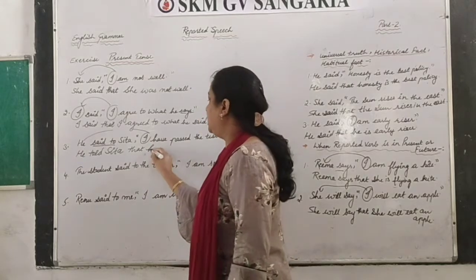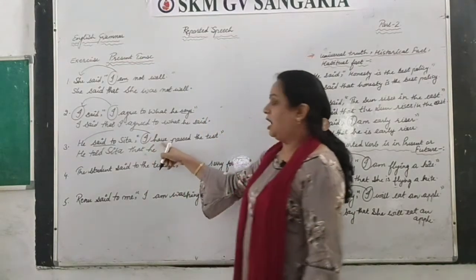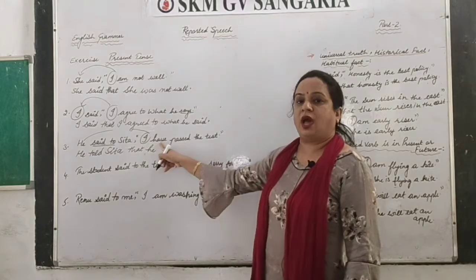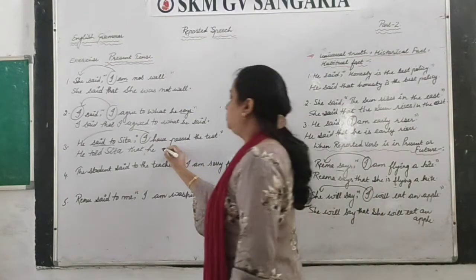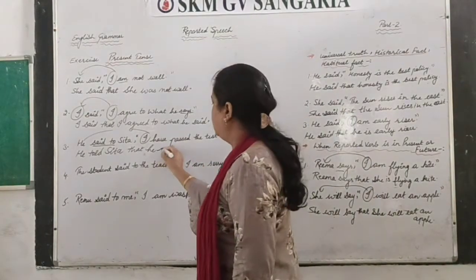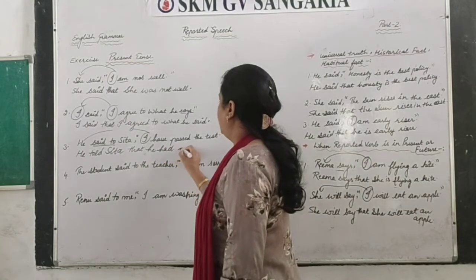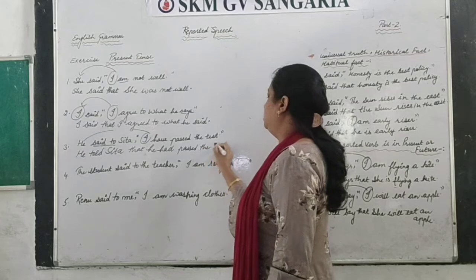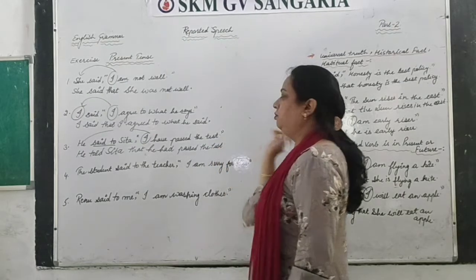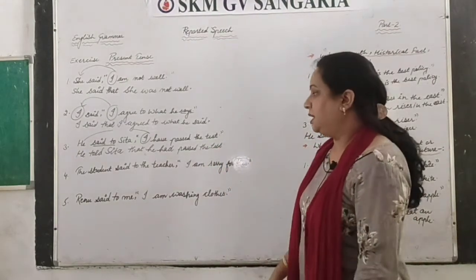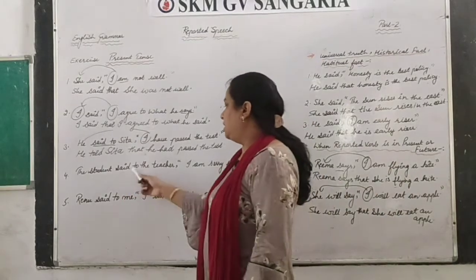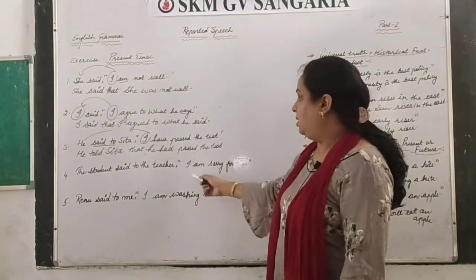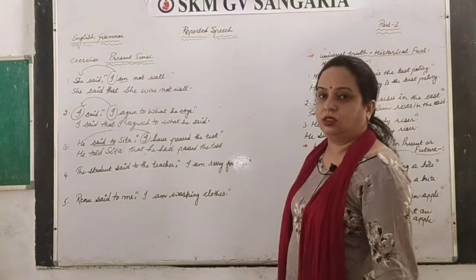So he, what with have you have to change into had, right, in past. So he had passed the test, full stop.